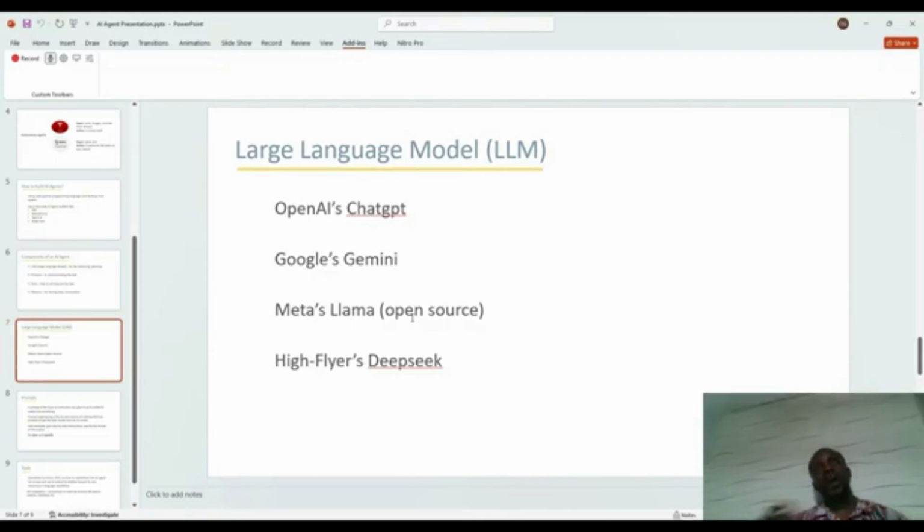$5 is not bad for it, and the rest. But the cheaper ones, and for me, if I'm to advise, since you are still learning, if you want to take it seriously, like you really want to do it for a client or the rest, then you can start paying for it. And the good thing about the payment is it is pay as you go, or pay as you use. What that means is that it is when you use it that you pay, that they deduct from me. It's not the type that is monthly.